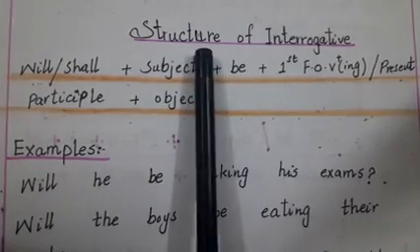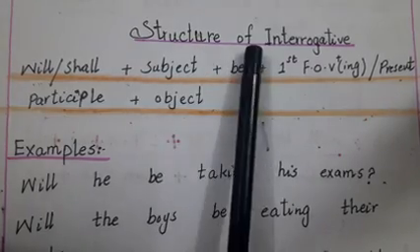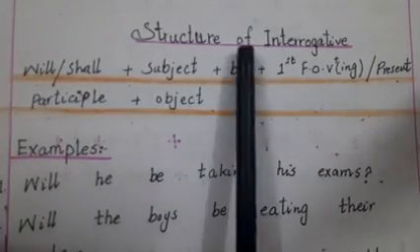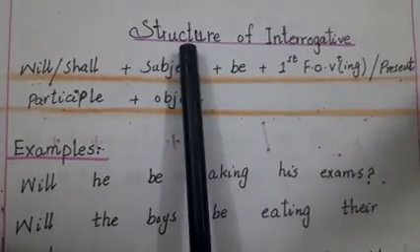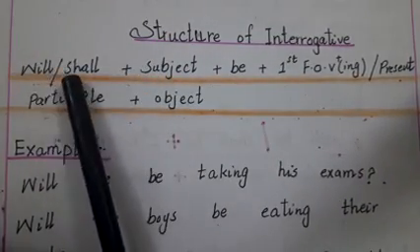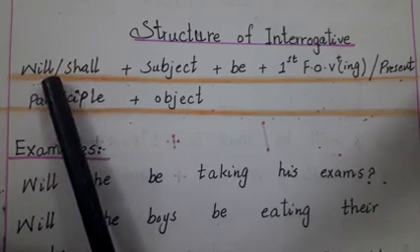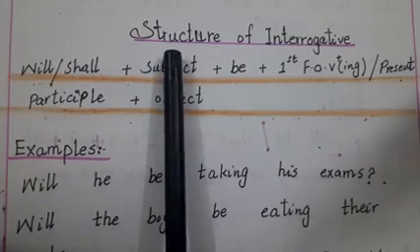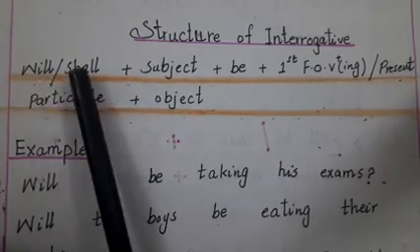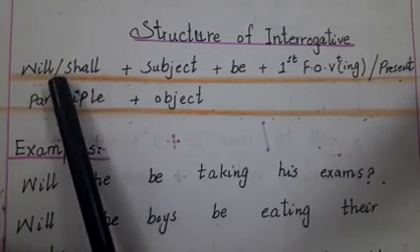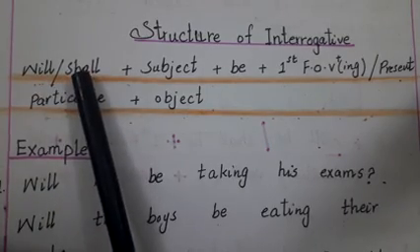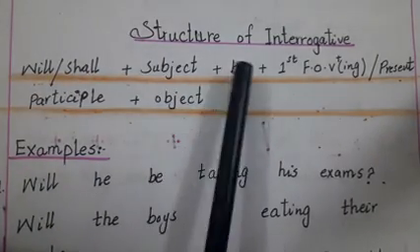Next is structure of interrogative sentences. How to make interrogative sentences of future continuous tense. So let's see its formula. First of all, students, as I told you that in interrogative sentences, helping verb or auxiliary verb comes first. So will or shall, then subject, and then be.